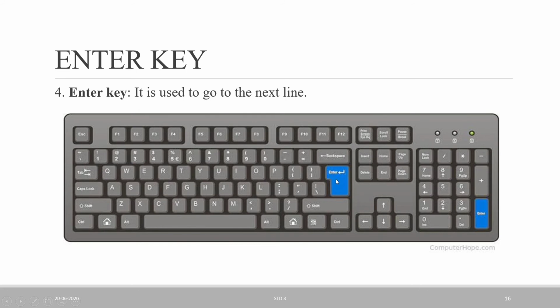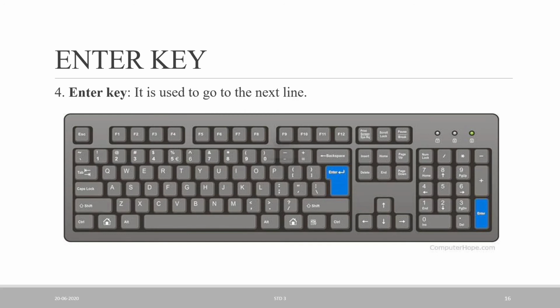Now again enter key, now 3, again enter key, 4, again enter key, 5, again enter key. The same sequence continues until I write the 9. So I am writing 1 2 3 4 5 6 7 8 9. These all are number keys, and I use the enter key to go to the next line.